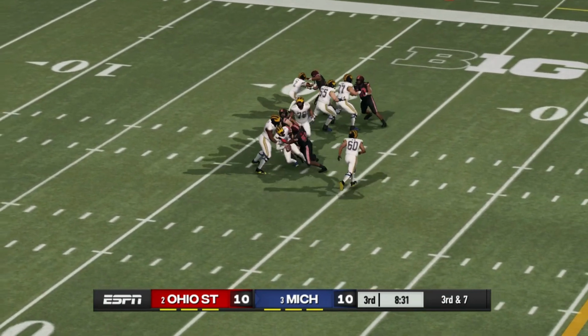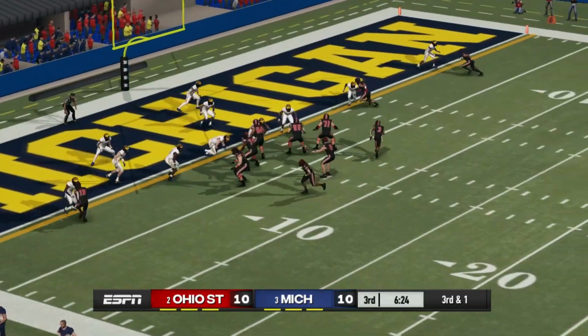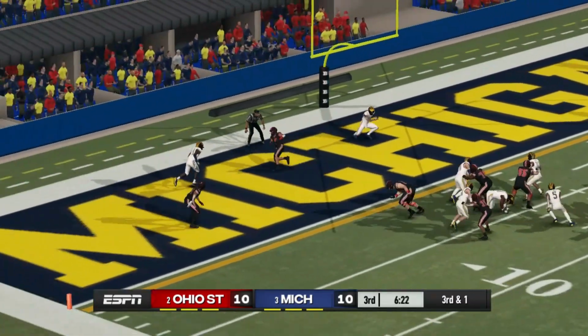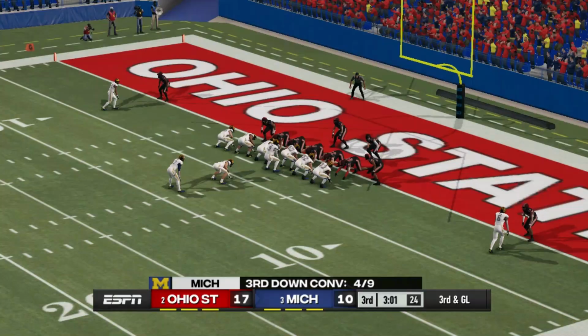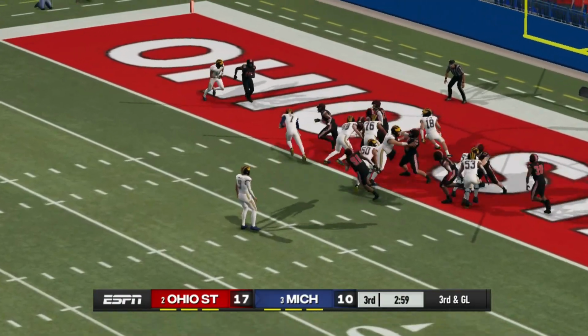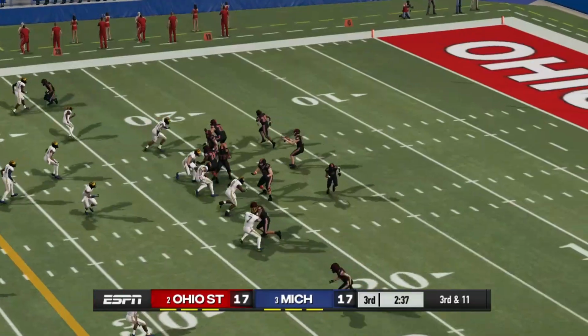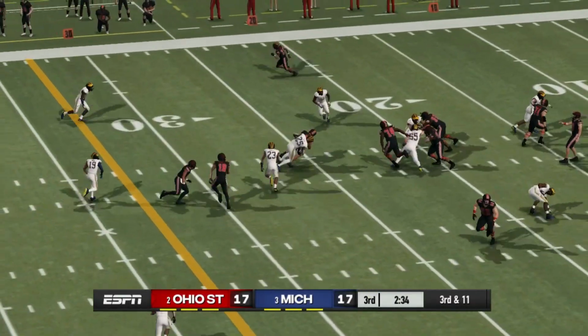Third quarter now. Michigan with the ball. Third down. They get sacked. And Ohio State has a chance to take the lead, and they would. It's Julian Fleming with a touchdown catch. But Michigan answers right back. Donovan Edwards from 2 yards out. It's tied. We're tied at 17.